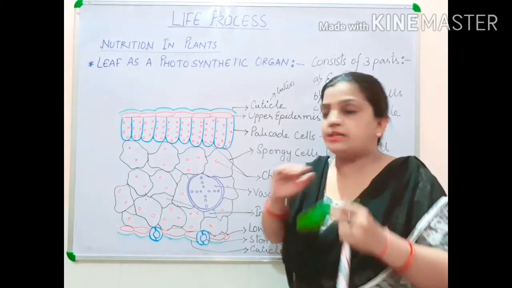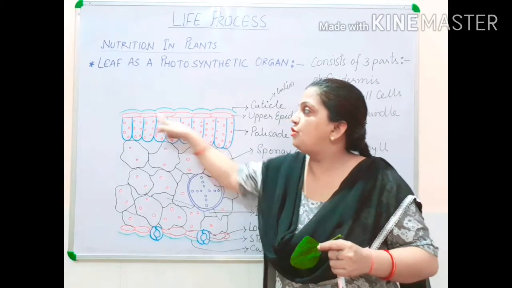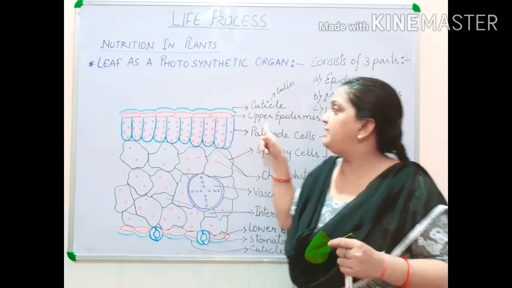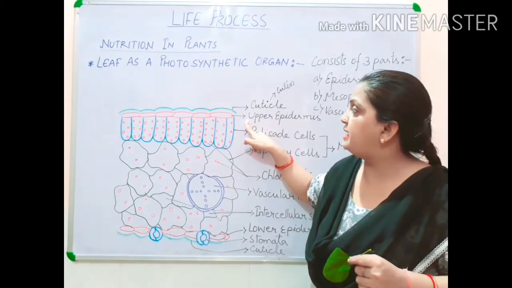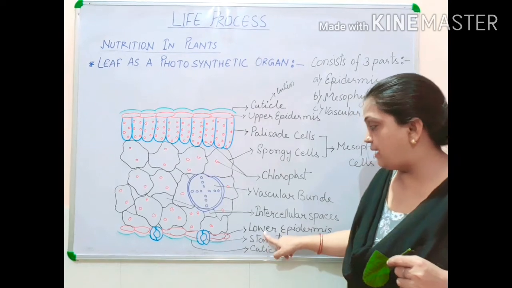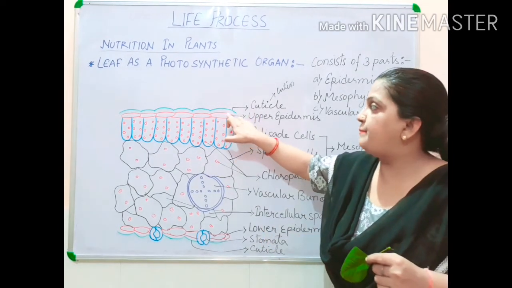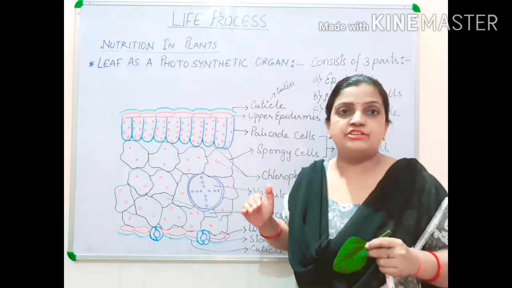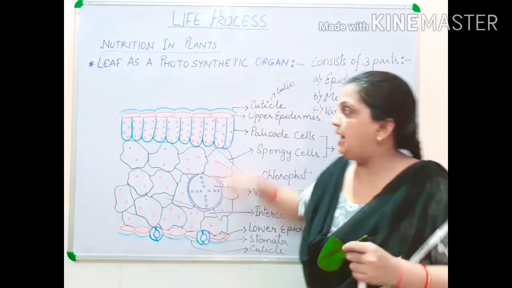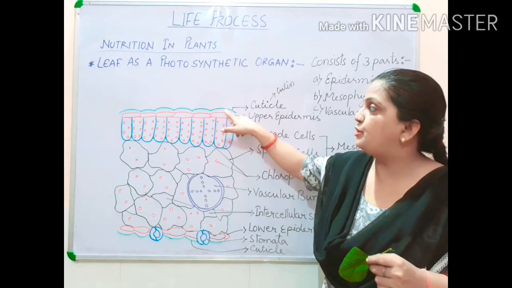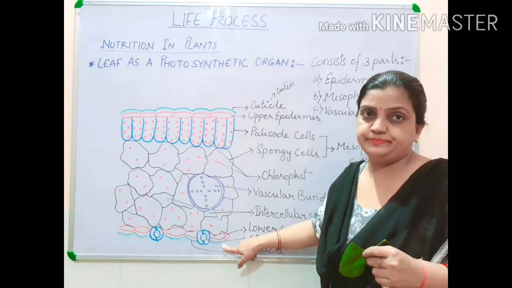Now beneath the cuticle you can see I have drawn these cells, and these are upper epidermis. You can see that I have drawn upper epidermis here and lower epidermis here. So upper epidermis means the upper surface of leaf, and lower epidermis means the lower surface of leaf, and both the surfaces are protected by cuticle layer.